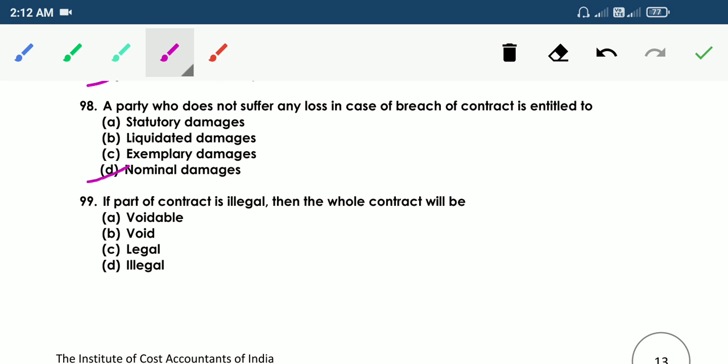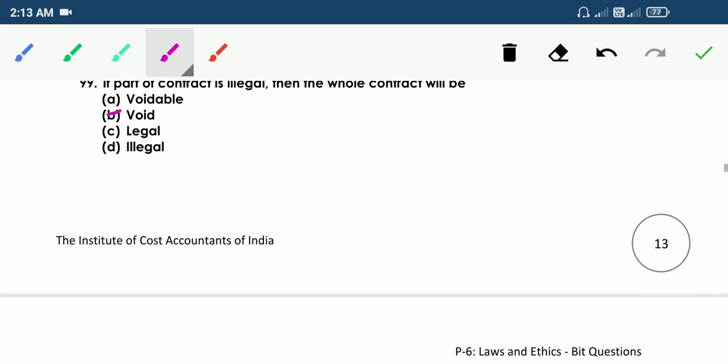99. If part of contract is illegal, then the whole contract will be option A. Voidable, B. Void, C. Legal, D. Illegal. So the answer is B. Void. If a part of contract is illegal, then the whole contract will be void.